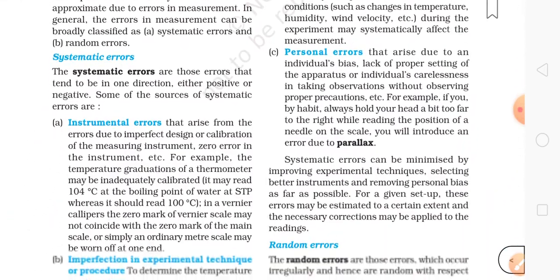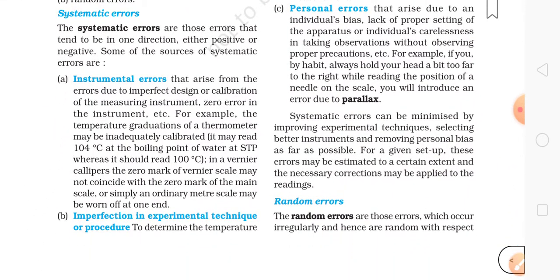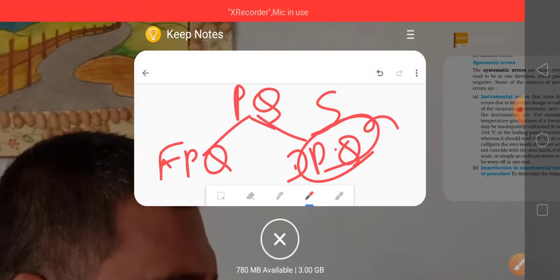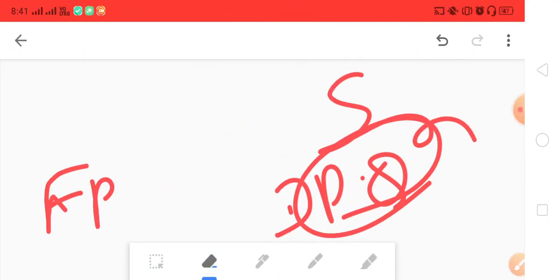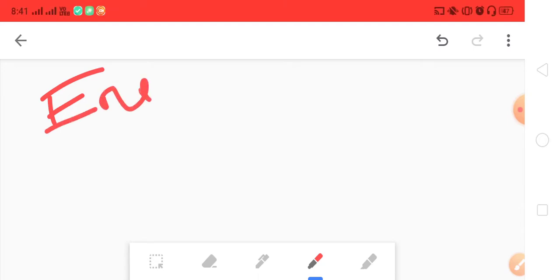So let me explain these things, because you need a good explanation of what all we have read. I think some have understood, some have not understood, so let me tell all these. So first thing, what is error? First doubt, what is error?